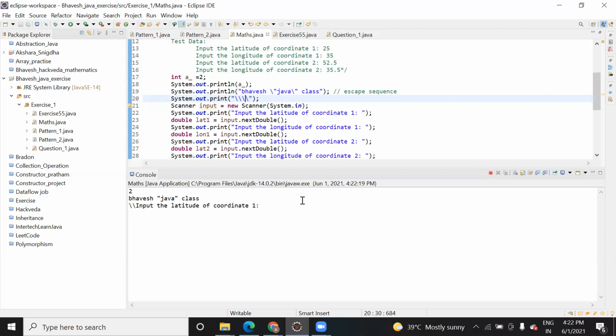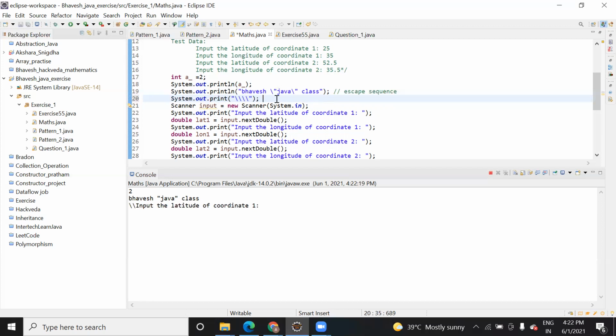So it should be an even number. For one slash you need to add one more slash. For two slashes, two into two, four slashes. Because in order to make this slash valid, you need to use one more slash, right? Just think about it.